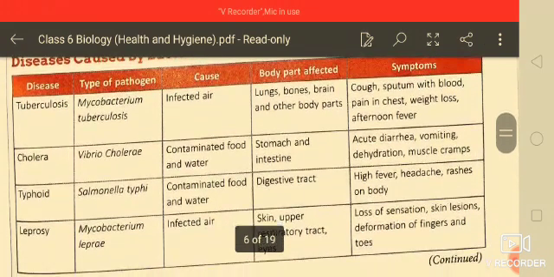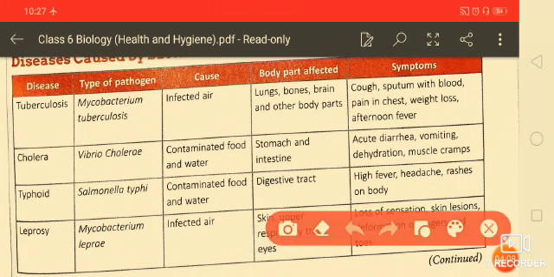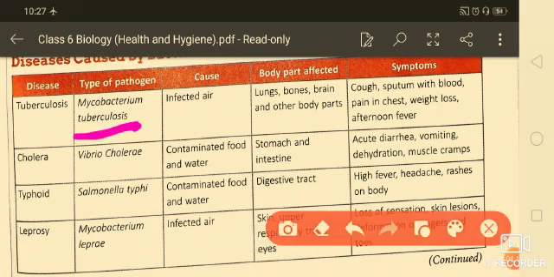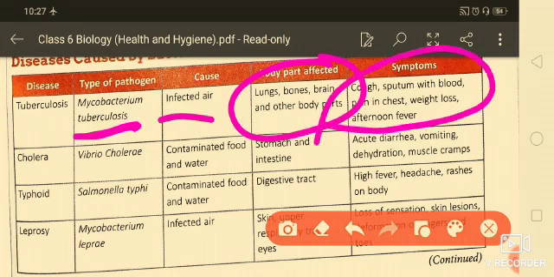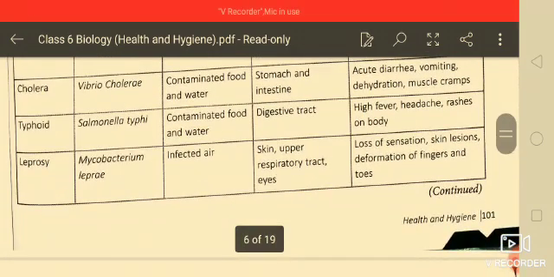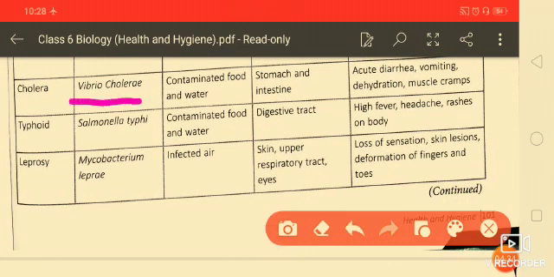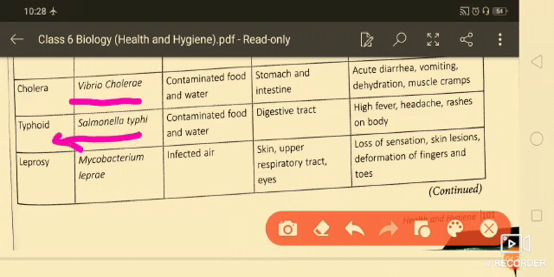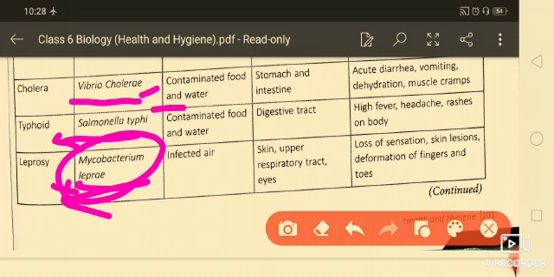Now, diseases caused by bacteria. Students, this table is very important. Tuberculosis is caused by Mycobacterium tuberculosis, its cause is infected air, and it affects the lungs, bones, brain and other body parts. The symptoms of tuberculosis are cough, sputum with blood, pain in chest, weight loss, and afternoon fever. Cholera is caused by Vibrio cholerae, and Salmonella typhi causes typhoid. These are the bacteria. Mycobacterium leprae causes leprosy. So these are the agents which cause the diseases.